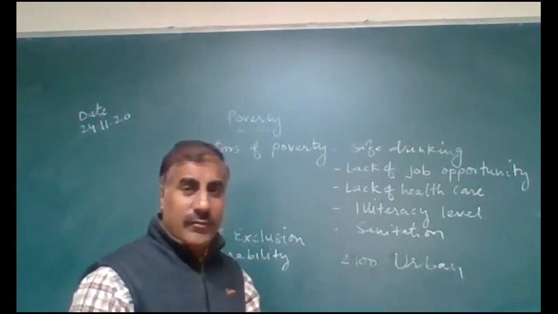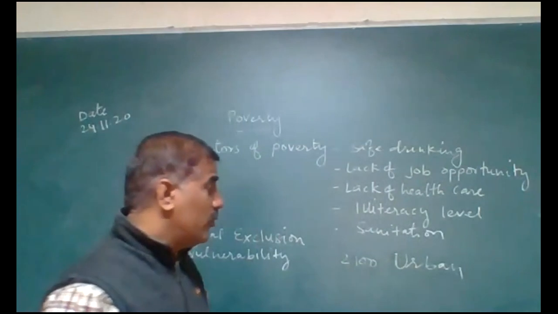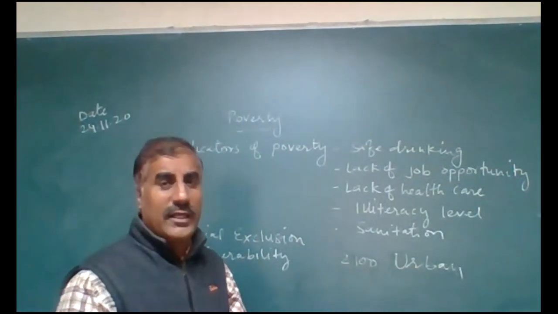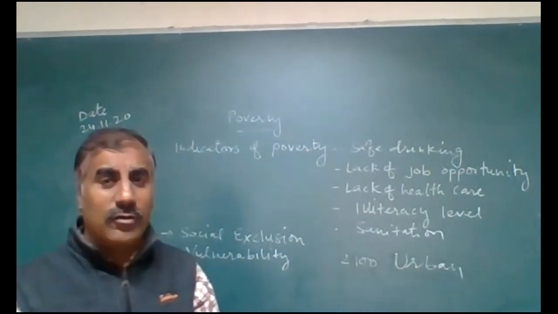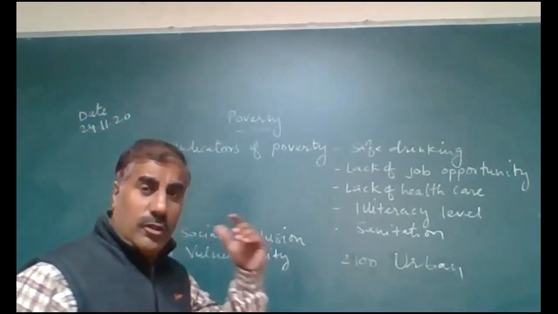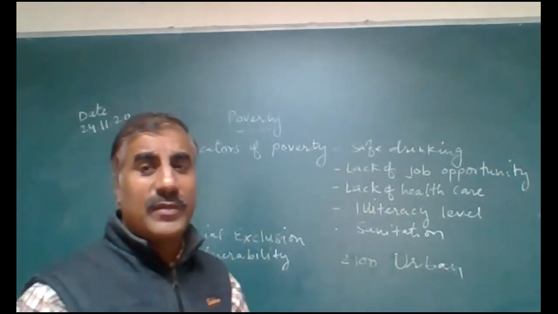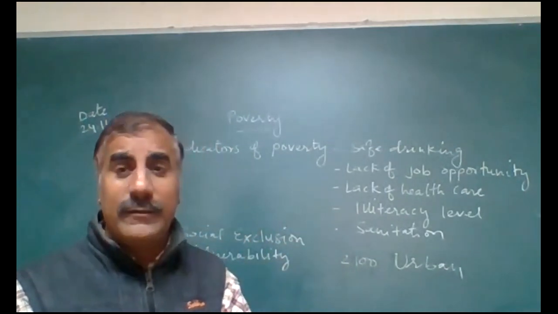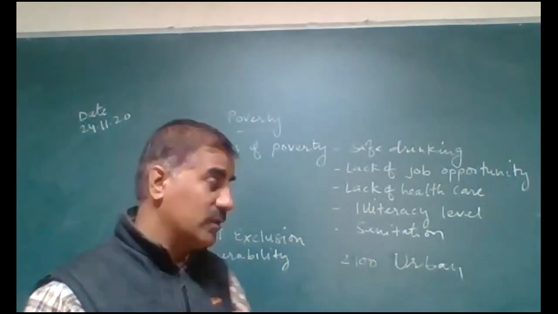Why is there a variation between rural and urban? Because, human beings being the same, the people living in rural areas do more physical work, so their calorie consumption is higher compared to the urban area. So those people who are getting less than 2400 calories in rural area and 2100 calories in urban area, such a person we can consider a poor person.